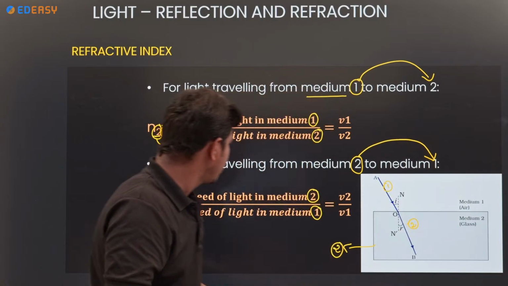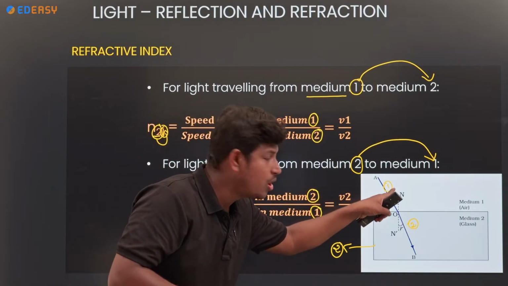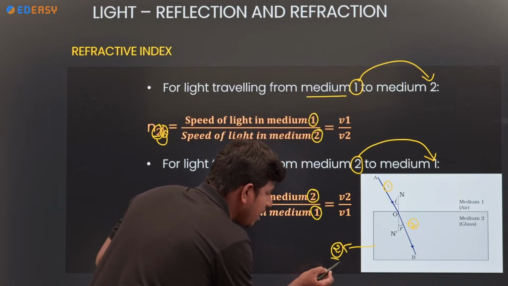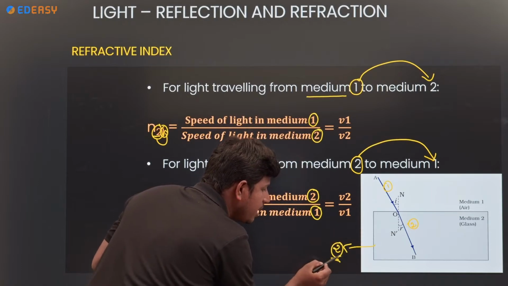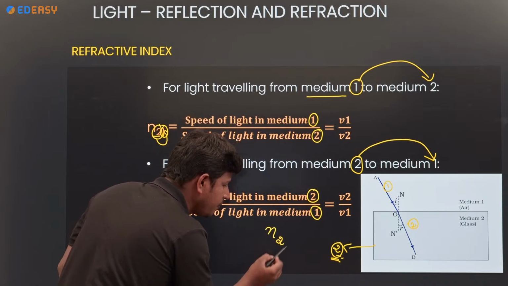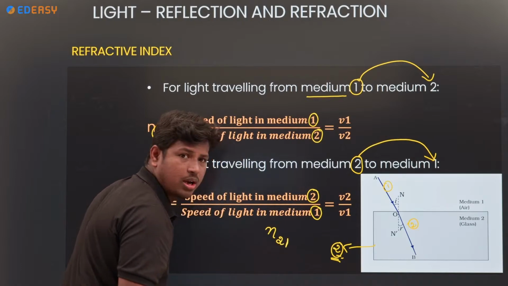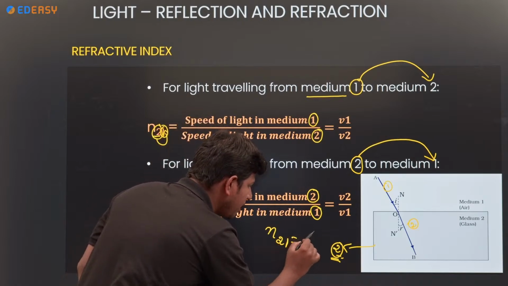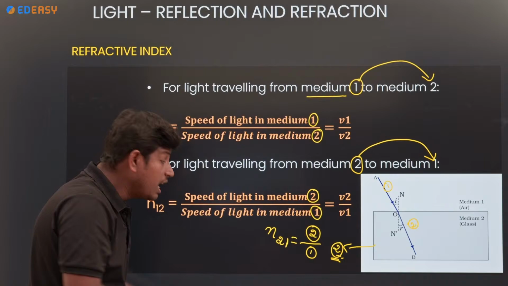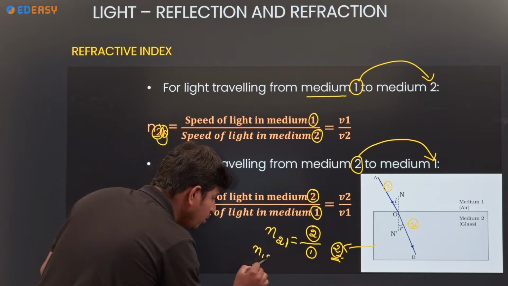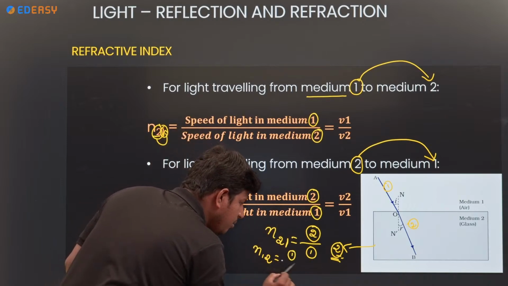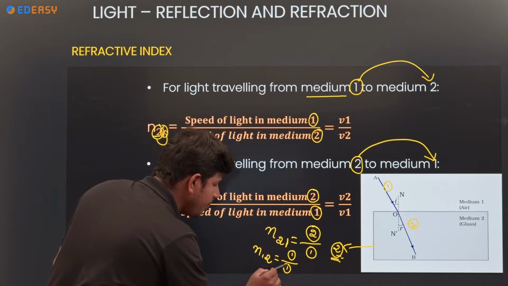Clear? Okay. So see, light is traveling from the first medium to the second medium. If I would like to calculate the refractive index of the second medium with respect to the first, then I will write refractive index of medium 2 with respect to 1, that is equal to speed of light in medium 2 by speed of light in medium 1. If you take 1 to 2, reverse, invert: speed of light in medium 1 by speed of light in medium 2.